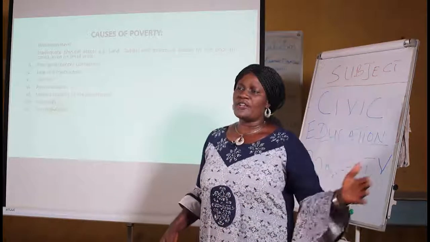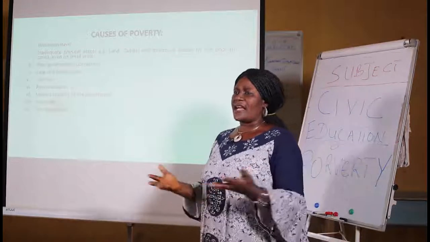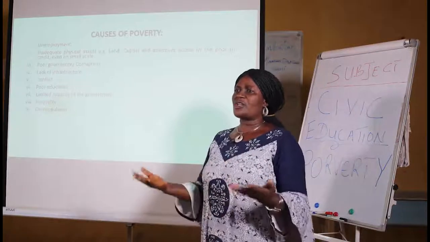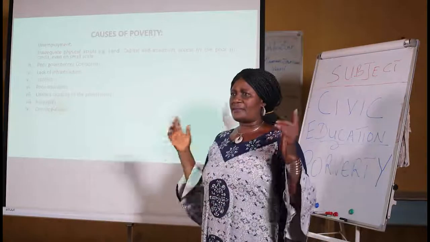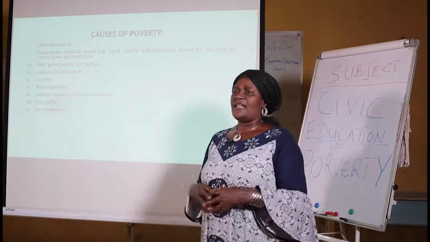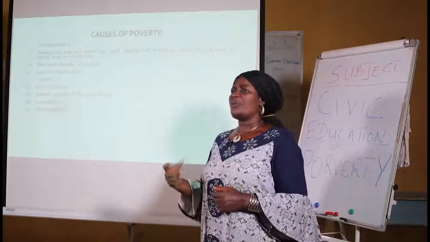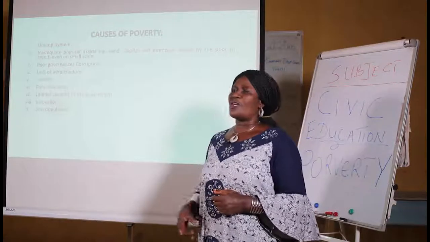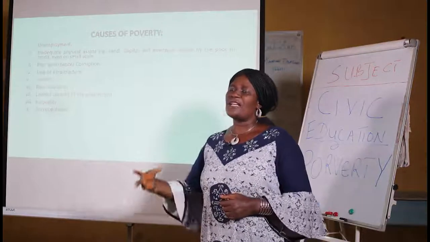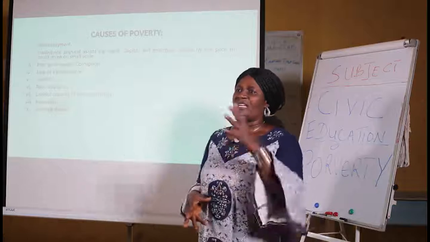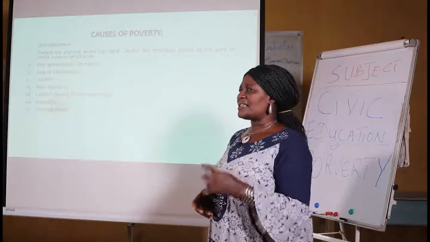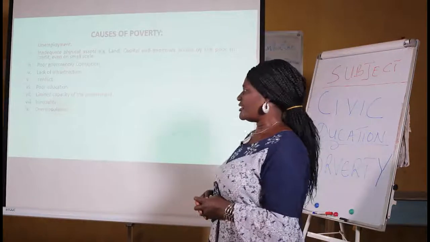Just like, again, I give the example, the national cake, like many people normally say, is not going round. And that makes some people poor because they are not even feeling the hands of the government in their life. And that brings about poverty.